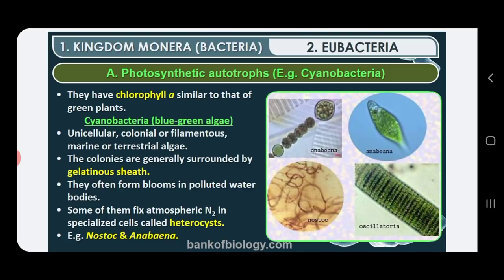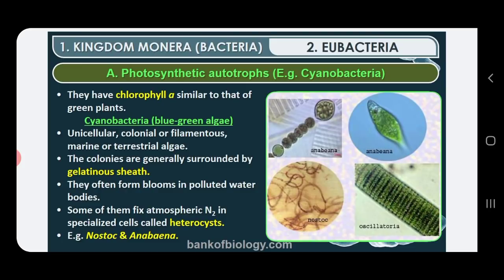Then some of these blue-green algae are found to produce blooms. They spread everywhere very rapidly, so they are called blooms, just like flower blooms, isn't it? Like that, these blue-green algae rapidly undergo division. They spread throughout the water body, and that phenomenon is called blooming. These algae form blooms especially in polluted water bodies.